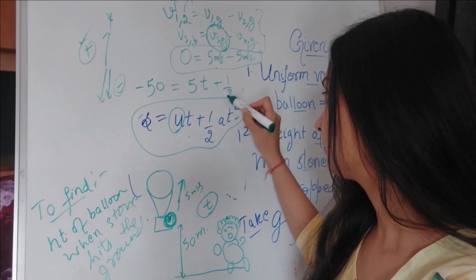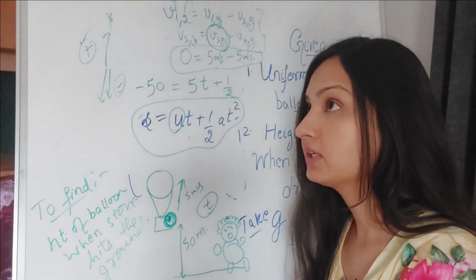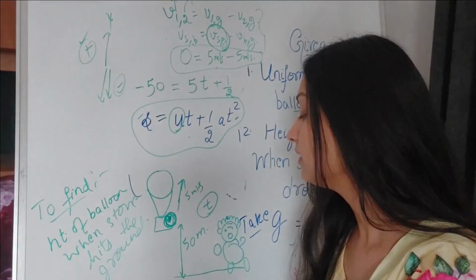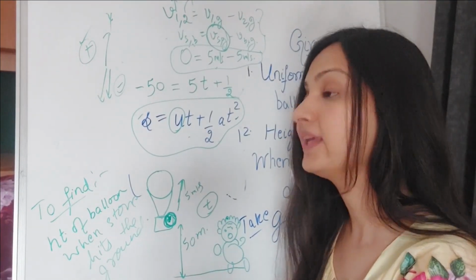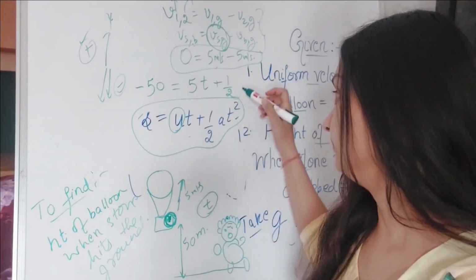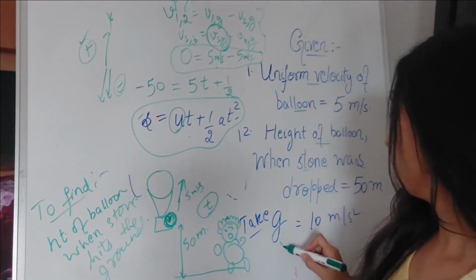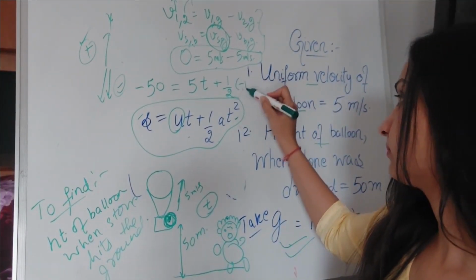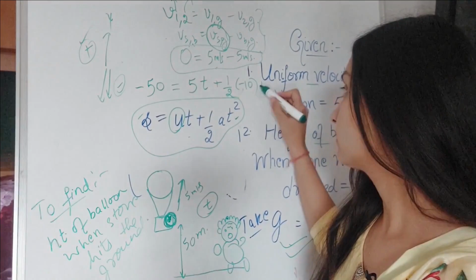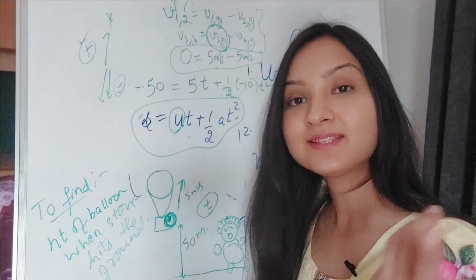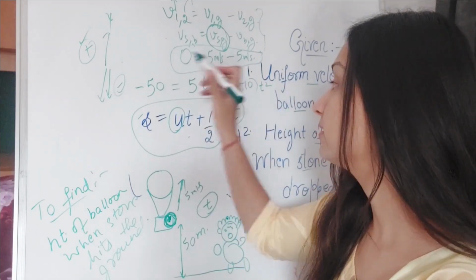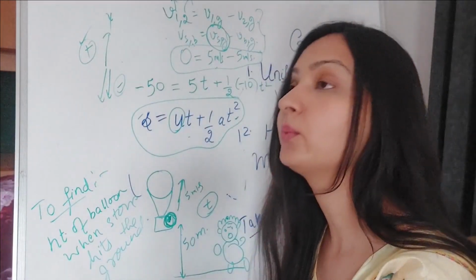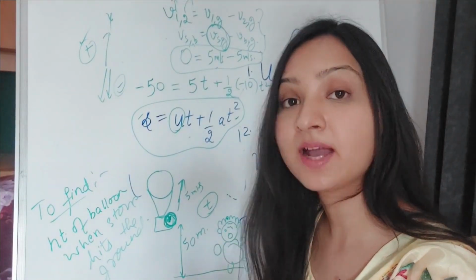Plus half acceleration due to gravity. Now this acceleration due to gravity is downwards and causing the motion of the stone in the downward direction. So this value will be minus 10 and into t square. So that's it. This is done. If you understand the concept and you have written this equation with the correct signs, you will be able to find your correct time.